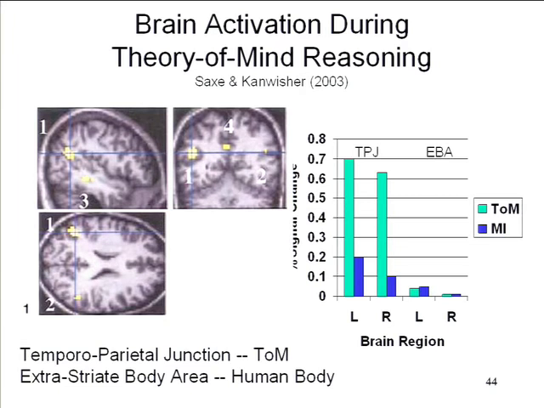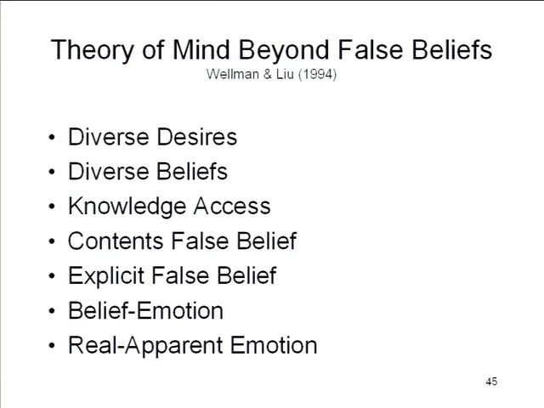So much of the literature on intersubjectivity is focused on the false belief task and variants on the false belief task. But it's pretty clear that there are aspects of the theory of mind that go beyond false beliefs. And Henry Wellman at the University of Michigan has produced a catalog of various aspects of the theory of mind beyond false beliefs, and also developed a number of tests that are intended to tap these aspects of the theory of mind. One of these are what are known as diverse desires tests.